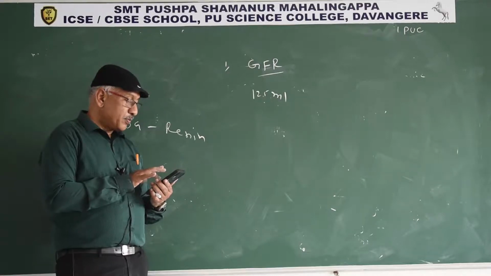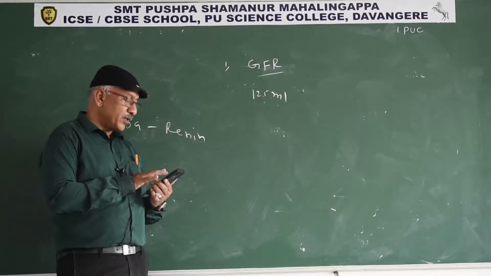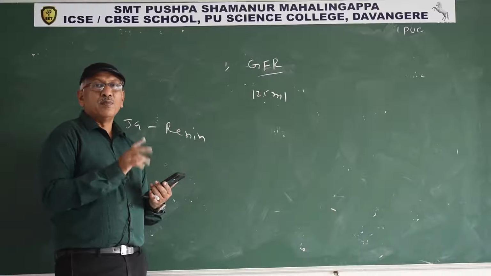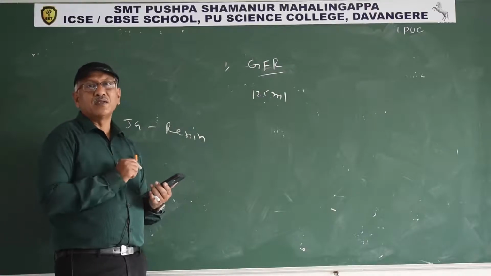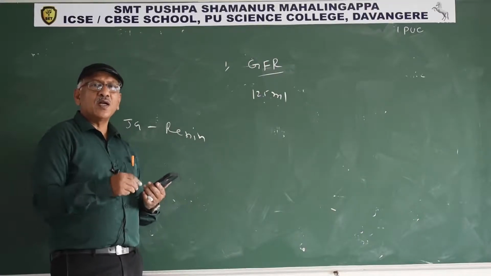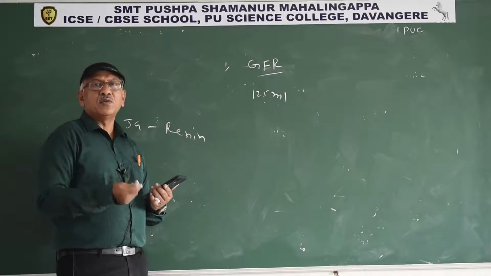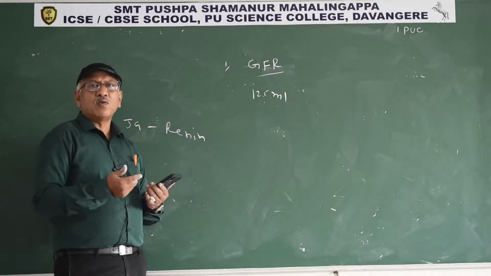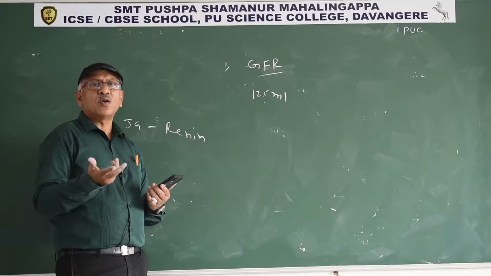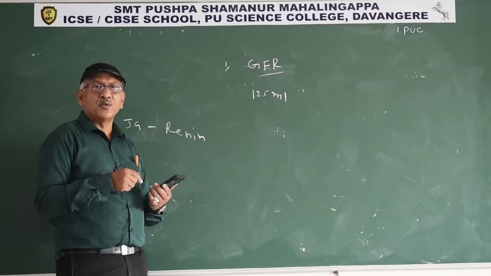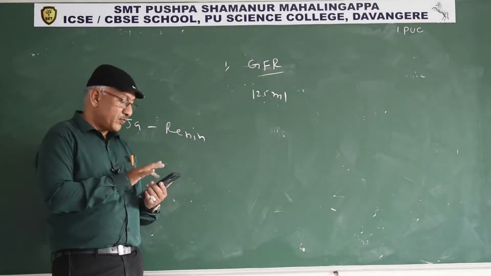Next statement: antidiuretic hormone helps in water elimination, making the urine hypotonic. This is false, it makes the urine hypertonic. ADH removes water from the urine. So due to removal of water, what happens? Urine becomes more and more concentrated, not hypotonic. Hypertonic urine is formed.